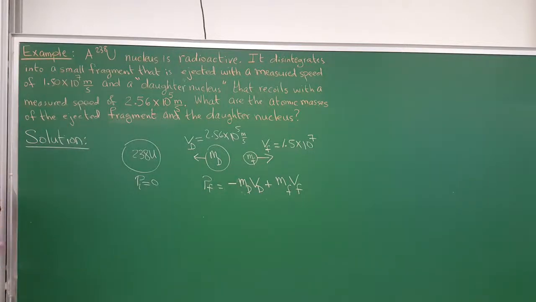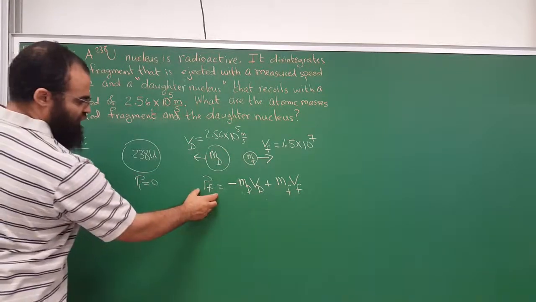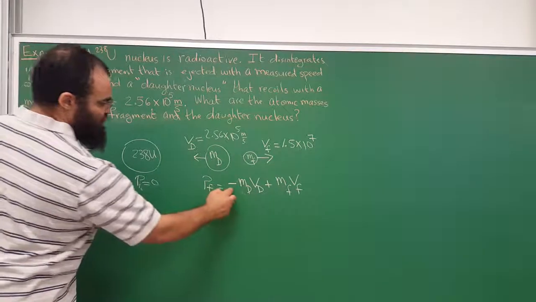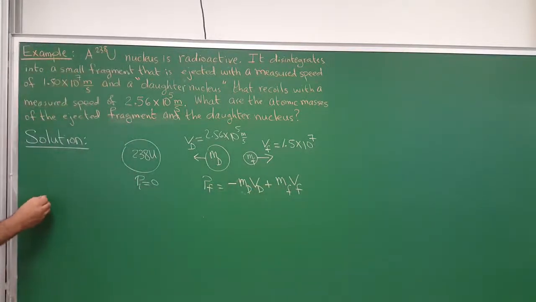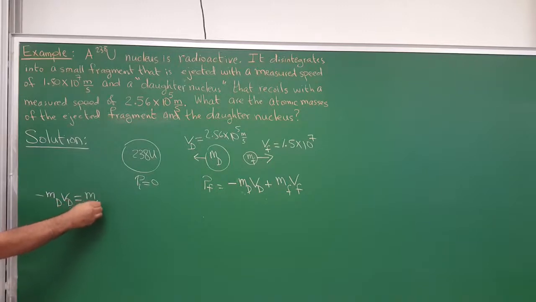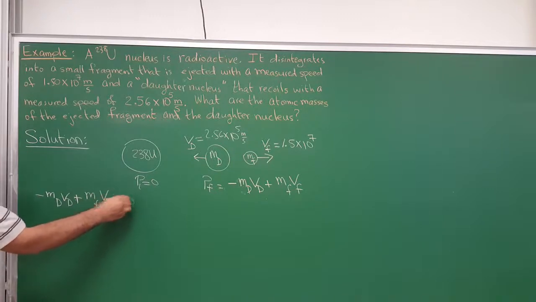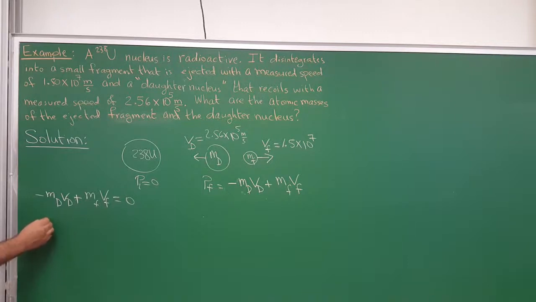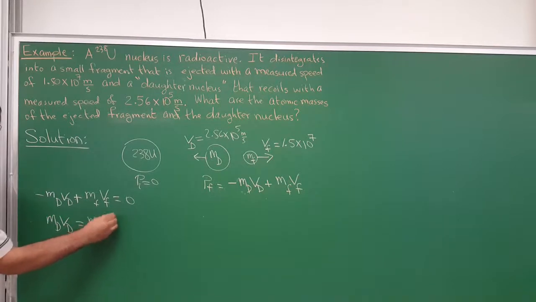We're going to say, all right, no external forces, so the total momentum is conserved, so P initial equals P final. P final is this, and it has to equal this, so that's equal to 0. So let me write this and set it equal to 0. So you have the negative M daughter V daughter plus M fragment V fragment equals 0, and therefore M daughter V daughter equals M fragment V fragment.